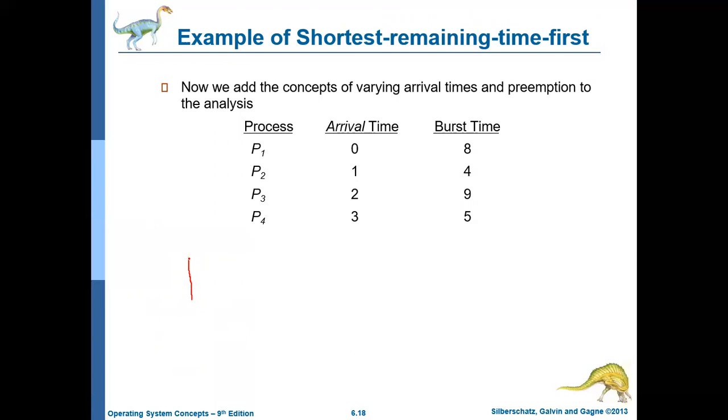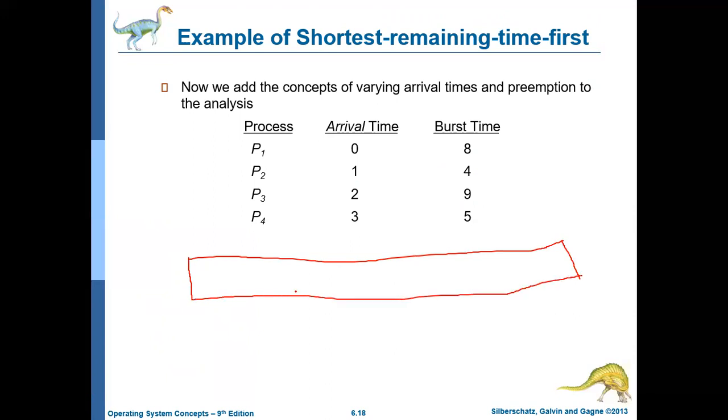Now how will the Gantt chart look for this particular scenario? Let us assume time 0. At time 0, which process is there? Only P1 is there. There is no other process. P2 comes only at the first millisecond, P3 at the second millisecond, and P4 at the third time slot. So at time 0 there is only one process, so you have to consider only this because there is nothing to compare. So the CPU will be given to the process P1.